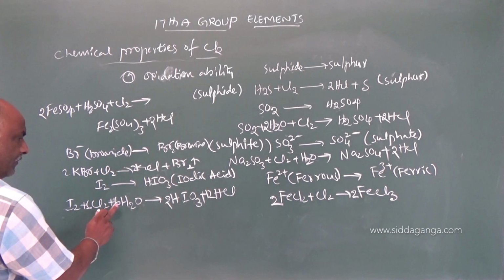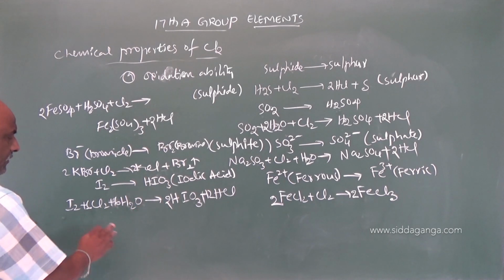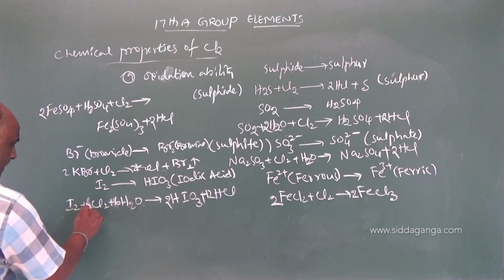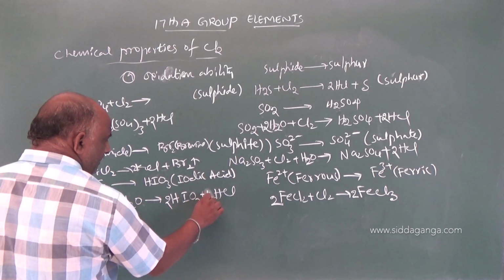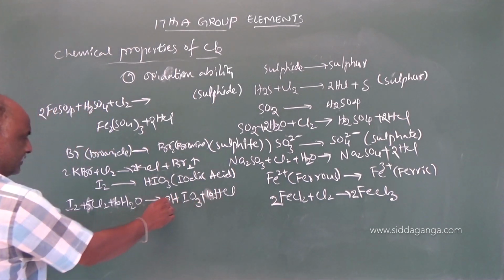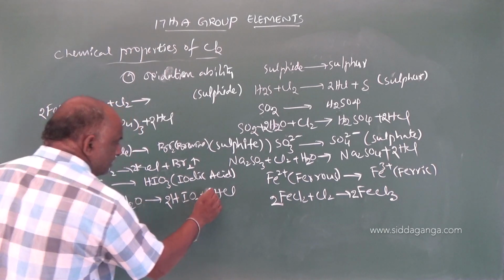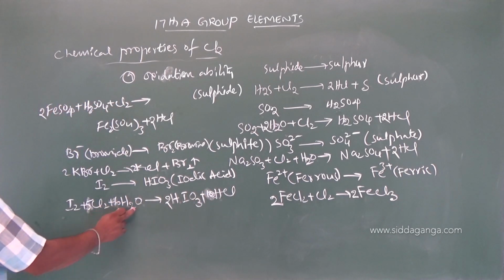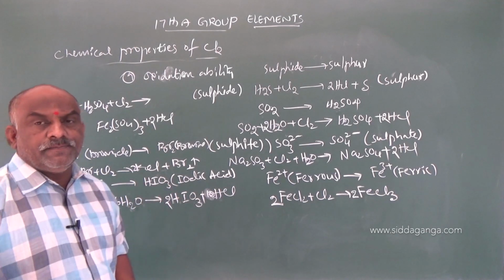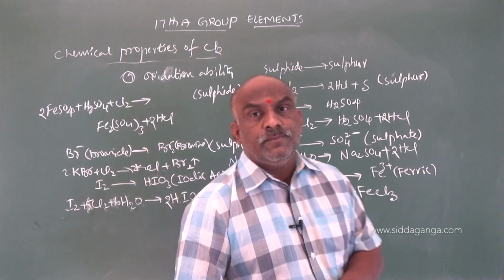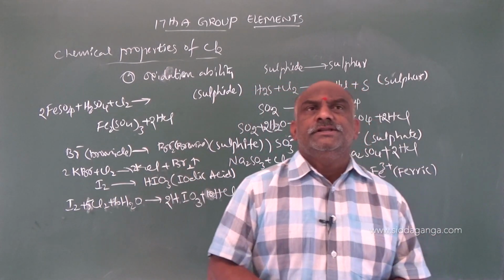12 HCl, 5 Cl2, then it is 10, 10 H plus 2 H, 12 hydrogens. My dear students, 10 H plus 2 H is 12 hydrogens, and 5 Cl2 gives 10 Cl. Iodine oxidized to iodic acid; these all are oxidation reactions.